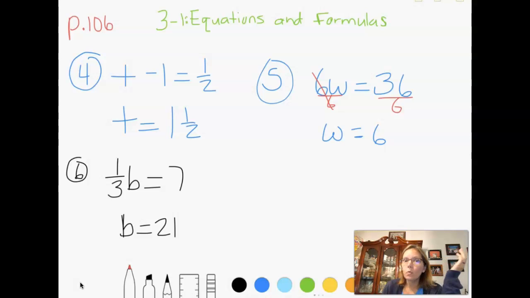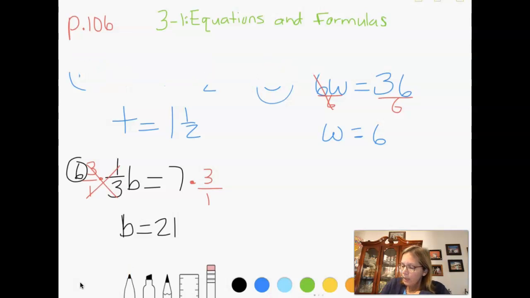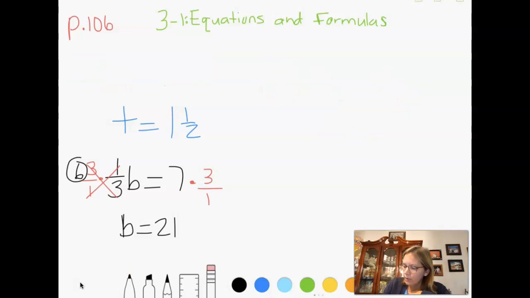Now, if I were to write it out and show you what I'm doing, this is what I'm actually doing. So those cancel out, and then 7 times 3 is 21. And that one on the bottom we can just leave off. Okay, so the next 3 are word problems. And this is going to be a really good refresher for you guys.